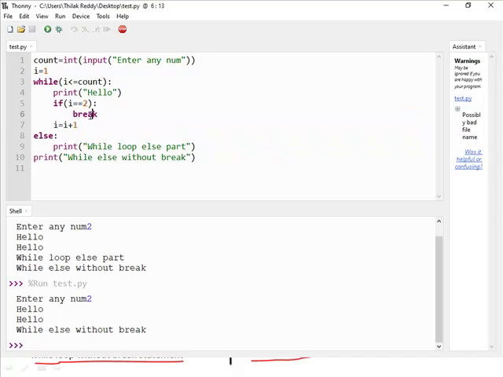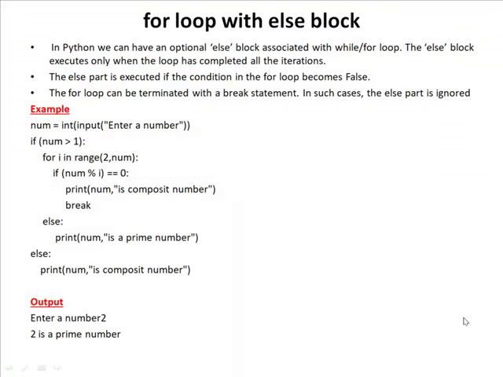So once you use a break statement, it terminates the entire loop and it will not enter into the else part also. Just like while else, this for loop also has an else part, and this else block executes only when the loop has completed all the iterations. But sometimes this for loop can be terminated with a break statement. In such a case, the else part is ignored. And here is the example program.